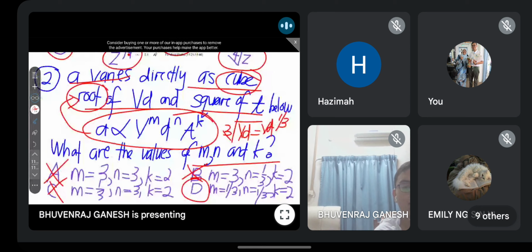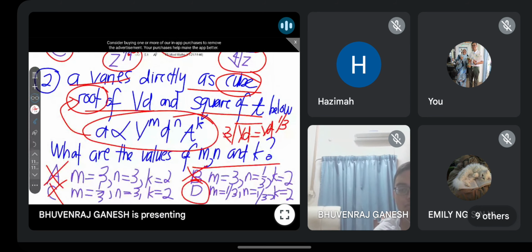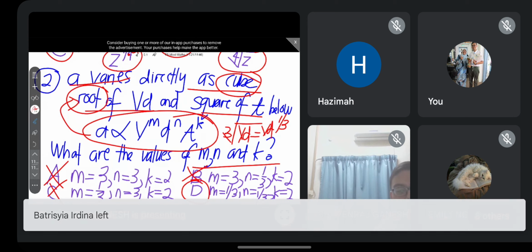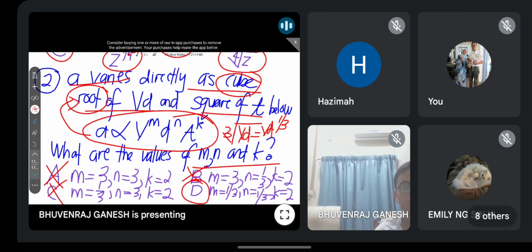Ada Wia? Bahagian mana tak faham? Jangan sengaja type nombor 2 tau guys. Nanti kalau kamu dah type, saya datang balik. Okay, so I continue first.